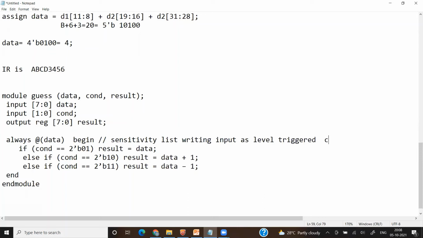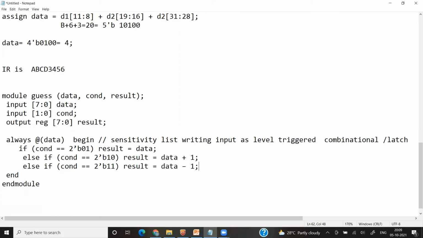then it can be a combinational circuit or it can be a latch also. If you are writing posedge of clock, negedge of clock, then simply it will be a flip-flop. But if here I am writing always at data, or always at clock, or always at any input, then it may be a combinational circuit or it may be a latch. So now if condition equal to 1, then next we'll see whether it is a latch or a combinational circuit. If condition is equal to this much, then result equal to data. Condition is equal to 1, 0, result equal to data plus 1. Else if condition equal to 1, 1, result equal to data minus 1.